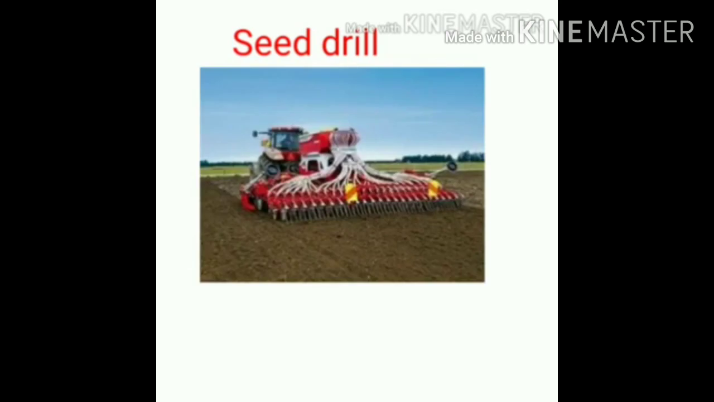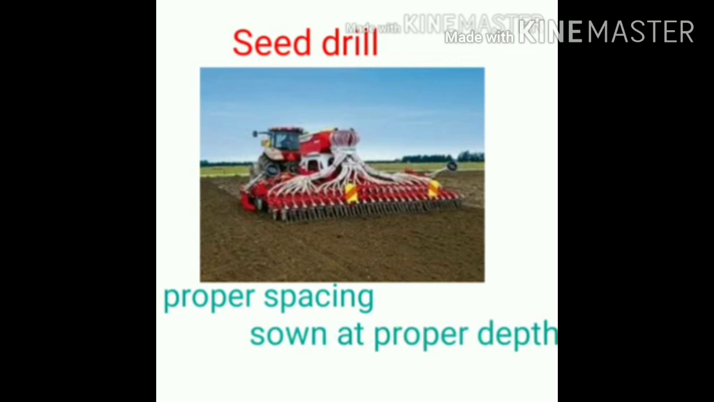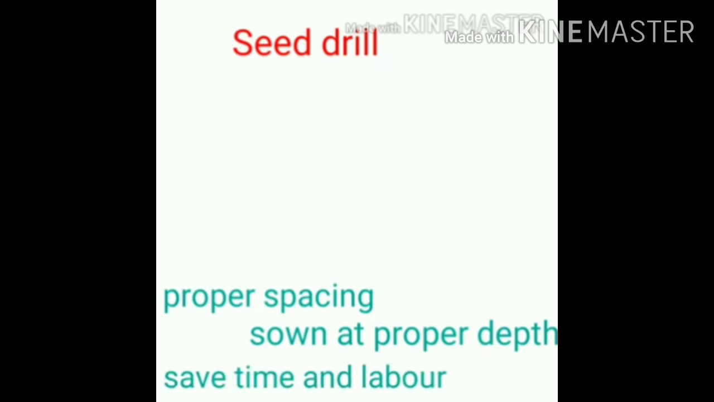The second tool used for sowing is the seed drill. The seed drill is used for sowing seed with the help of a tractor. In this method, lots of advantages are there. Two we had already discussed, that is proper spacing will be done in this method. Second, seeds are sown at the correct depth. And the third most important advantage in seed drilling is that it saves time and labor.